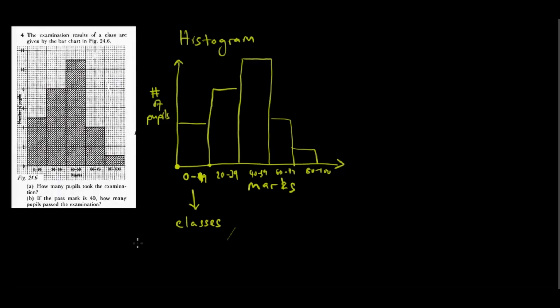So this is important, and the reason why we call them classes, take it like this. We have different classes or grades when it comes to grading your pass mark.